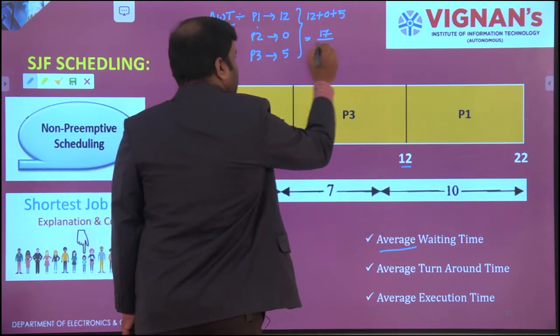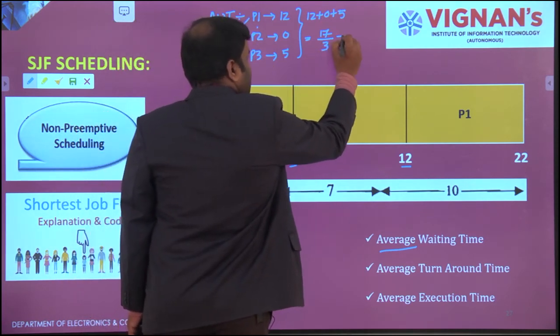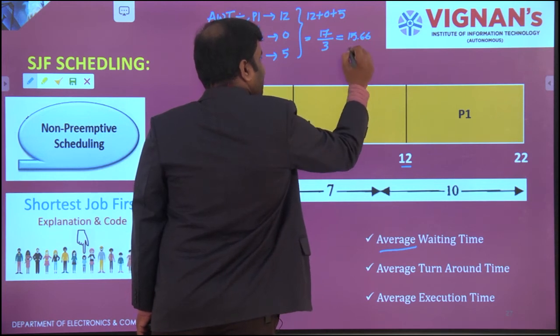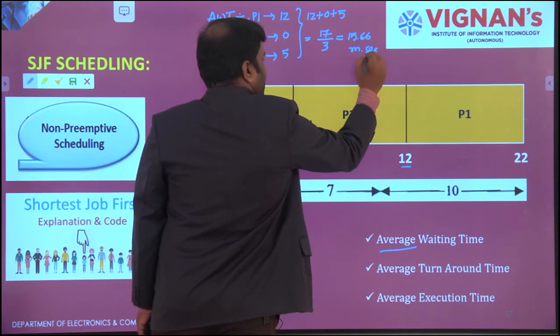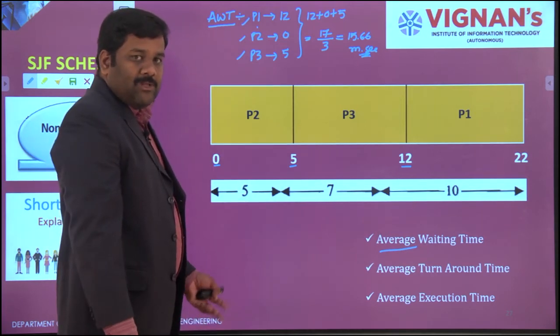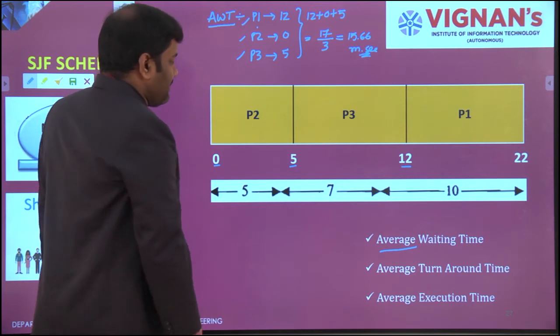But you need to find the average waiting time. So how many processes are you using? 1, 2, 3. So the denominator is 3. 17 by 3 is around 5.66. Whether it may be milliseconds, nanoseconds, or seconds depends upon the parameter we are taking into consideration.